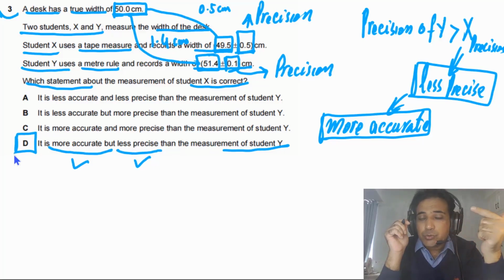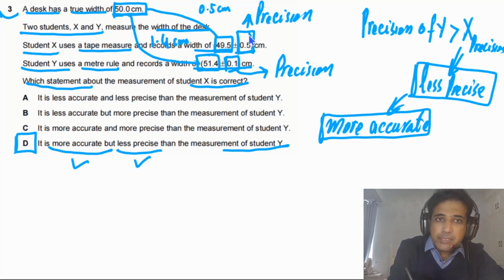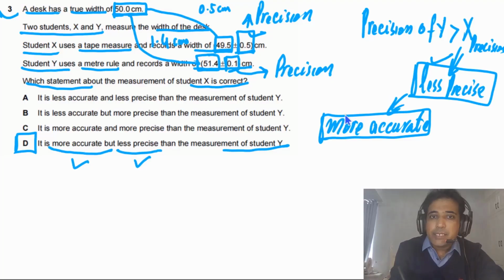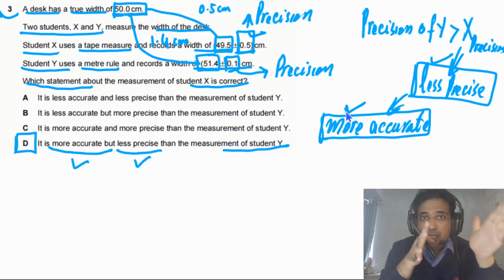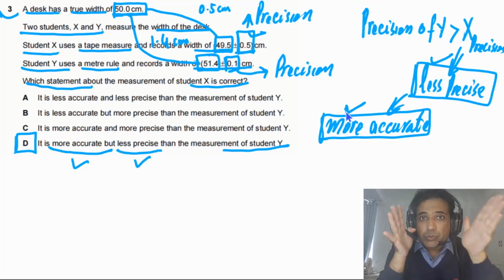Precision depends on the instrument and also on the number of decimal places, and the number of decimal places of course comes from the instrument. In this case X is less precise because this instrument is only precise up to 0.5 and this one is precise up to 0.1. So X is less precise, but X is more accurate. Precision and accuracy are two different terms. Data can be more accurate but less precise, and vice versa is also true.